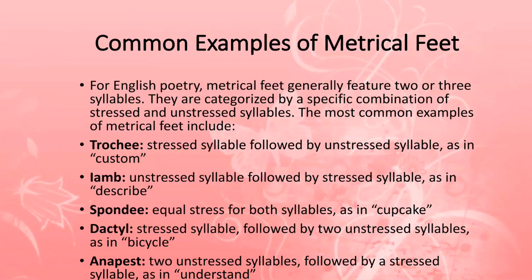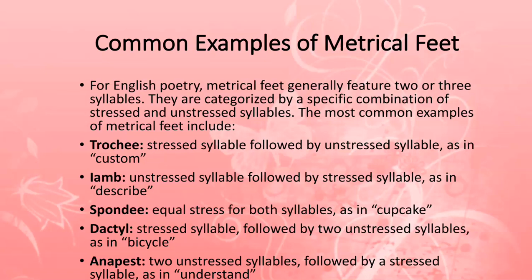used meter, iambic pentameter. In English poetry, metrical feet generally have 2, sometimes 3 syllables. Now they are categorized by a combination of stressed and unstressed syllables. For example, in iambic pentameter, I just displayed that there is an unstressed syllable followed by a stressed syllable. Again an unstressed, again a stressed. So this is the pattern which goes on in iambic pentameter.